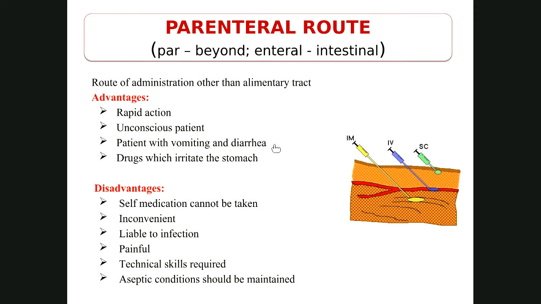Now what can be the advantages? Now you can tell the advantages. Rapid action will be there. It can be given in unconscious patients also. It can be given in patients who are having vomiting and diarrhea. And all the drugs which can irritate the stomach can be given via parenteral route. So all the advantages or majority of the disadvantages of the oral route become the advantages of parenteral route.